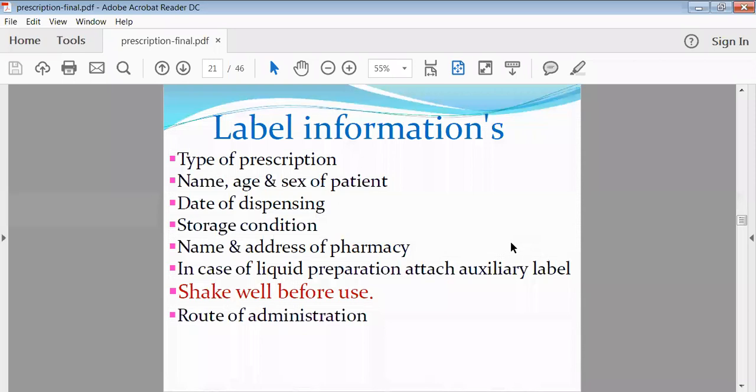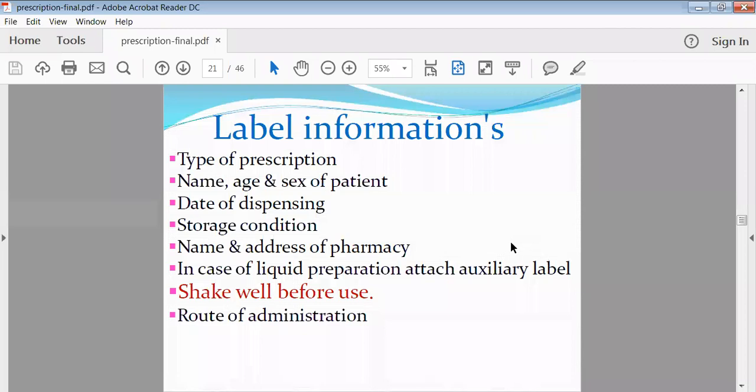When he is attaching the label on the bottle, it should include the type of prescription, the name of the patient, the date of dispensing, when he is handing over that prescription to that person, then the storage condition, then the name and address of the pharmacy where it is prepared, then check well before use, and various kinds of information should be provided on the label.